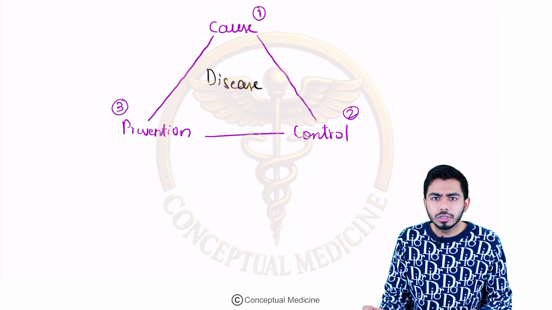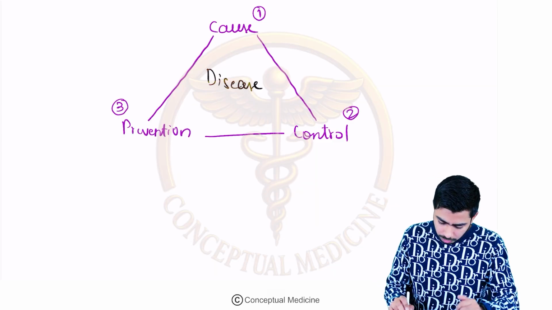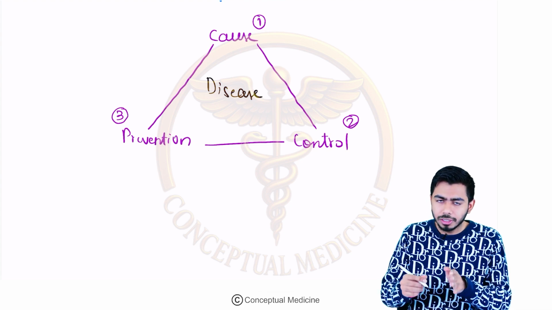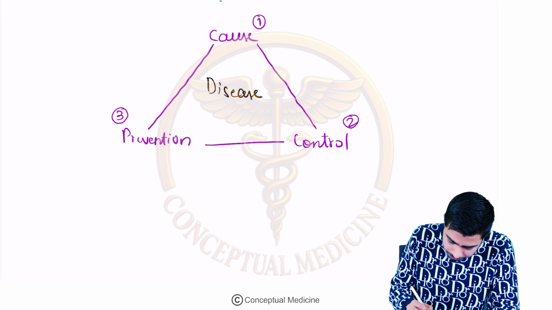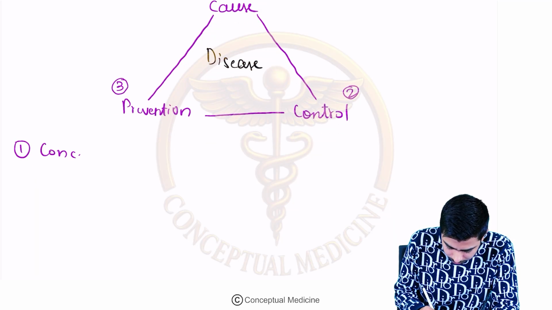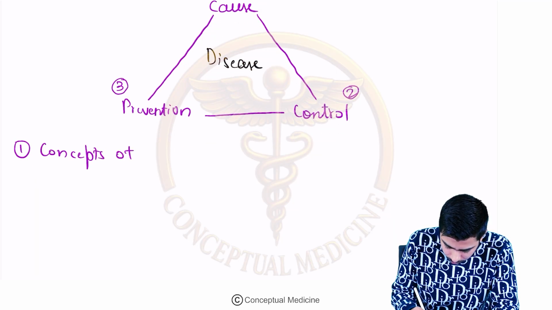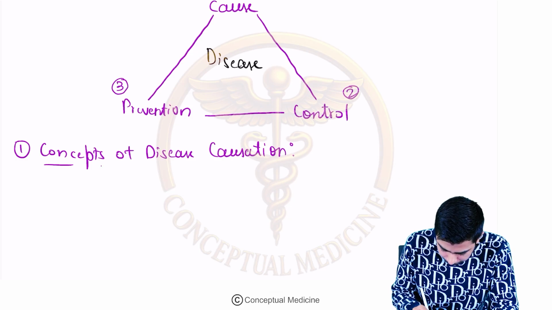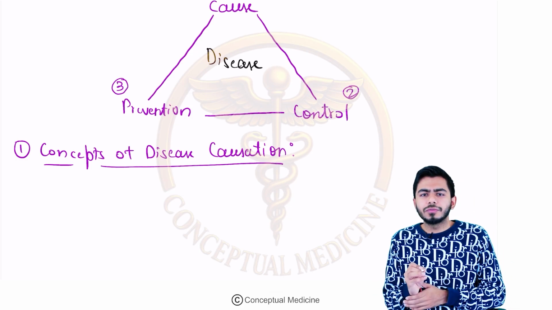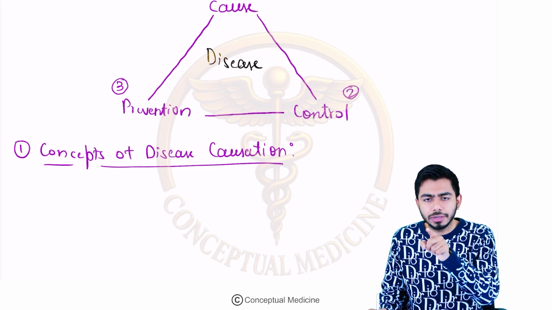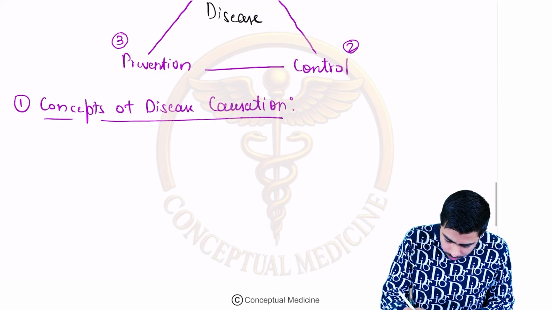So let's talk about the cause first of all, right? Let's talk about the concept of disease causation. In the causes of the disease, what can we talk about? First, I'm going to talk about the concepts of disease causation. In the concept of disease causation, the first thing is the epidemiological triad.